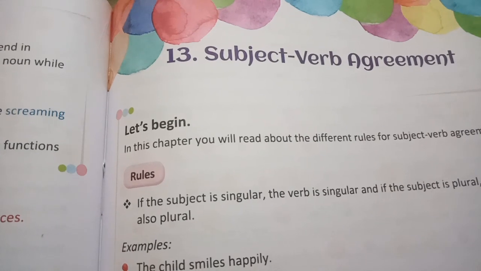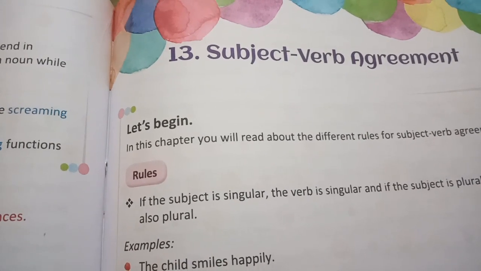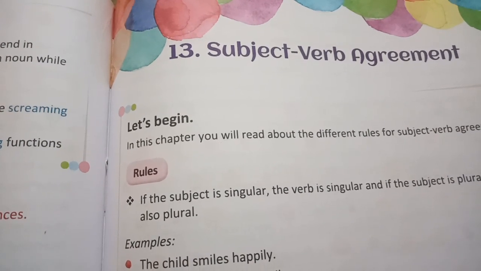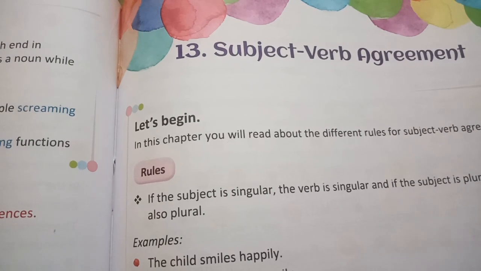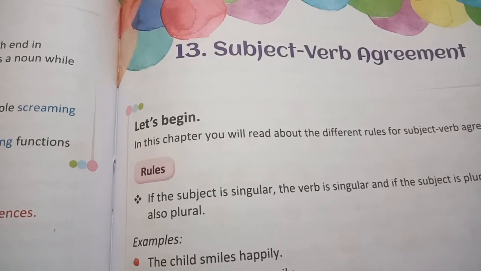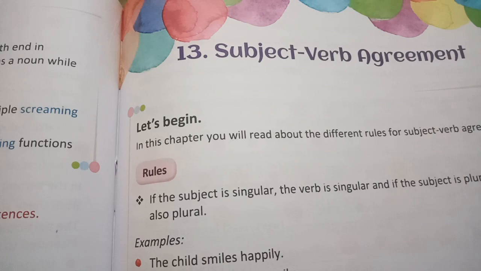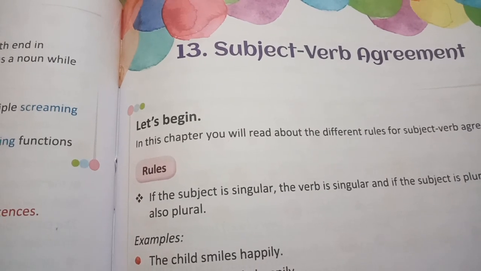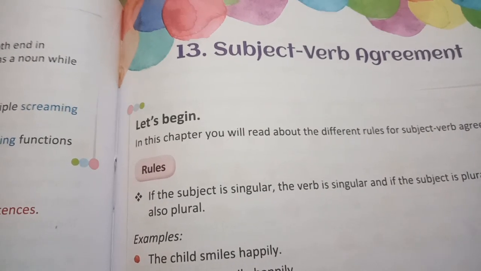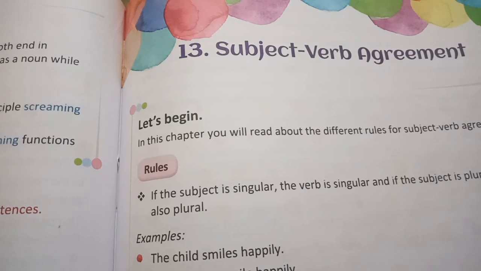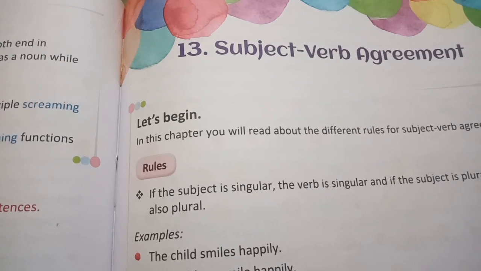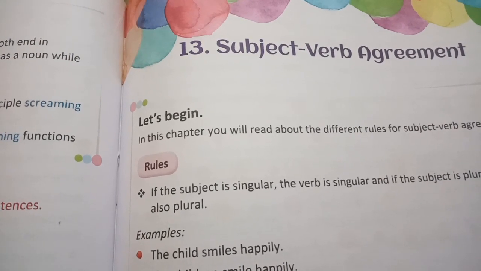Before starting this chapter, you must understand what Subject Verb Agreement is. Let's understand with this example. When we say a sentence like, "He is a good boy," here we have used "is" because the subject is "he."